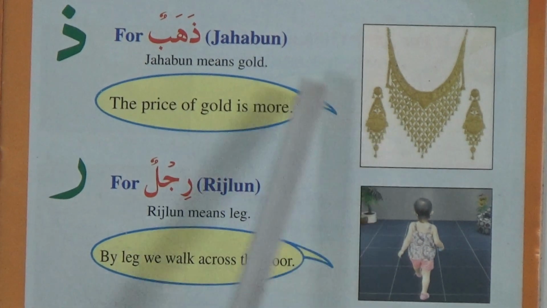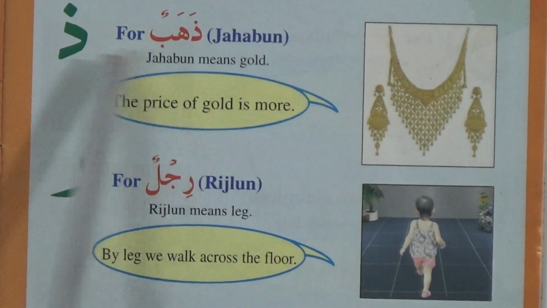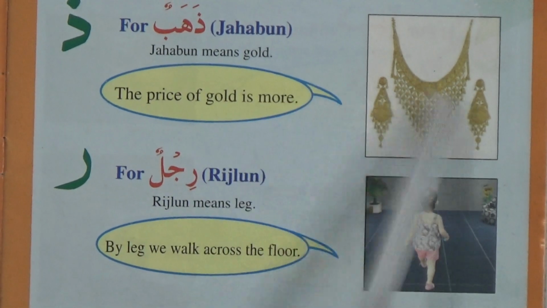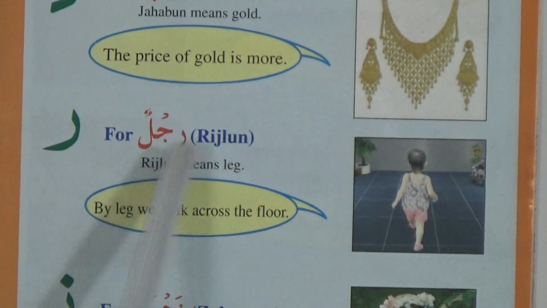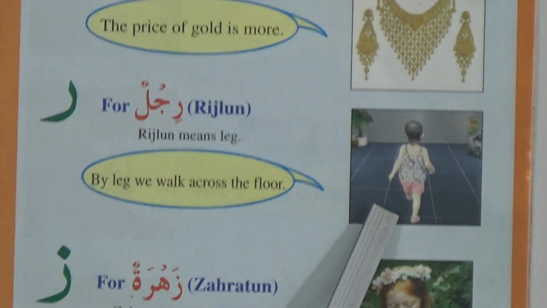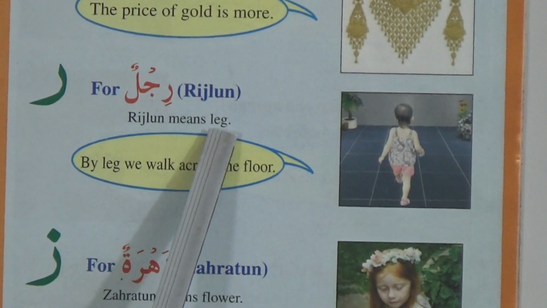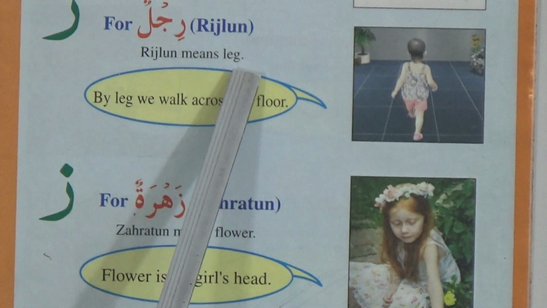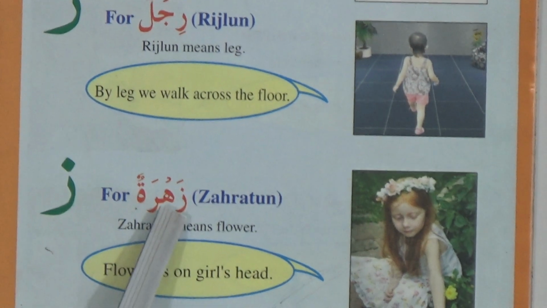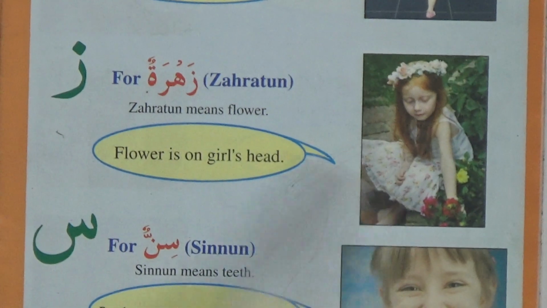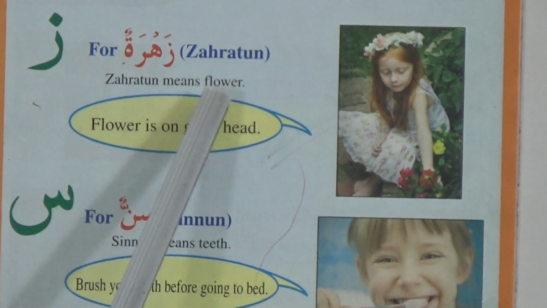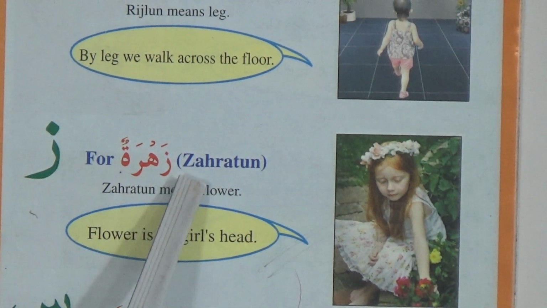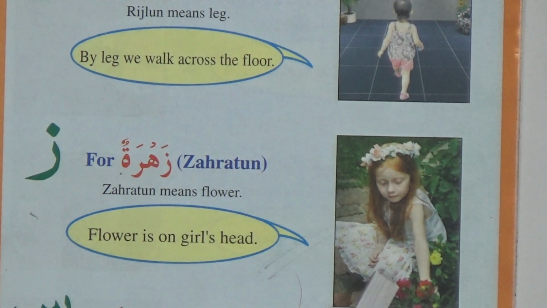Zahabun means gold. G-O-L-D, gold. Ra for rijlun. Rijlun means leg. Leg spelling is L-E-G, leg. Za for zaharatun. Zaharatun means flower. Flower spelling is F-L-O-W-E-R, flower.